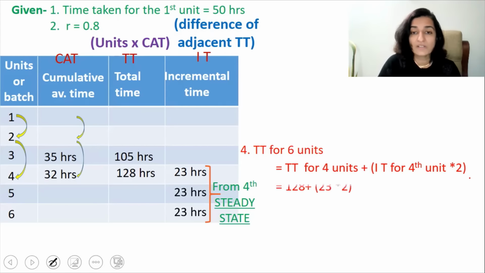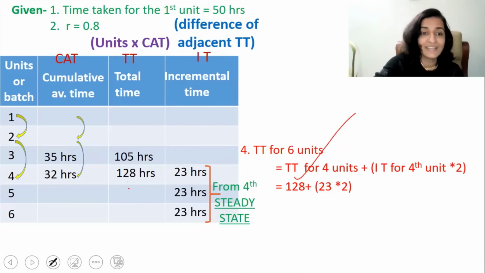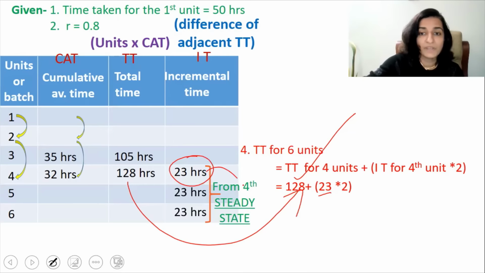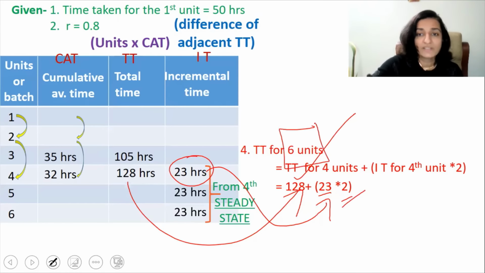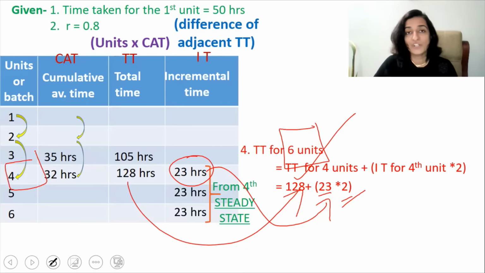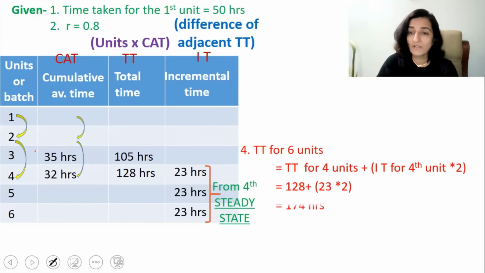So the answer works out to 128, that's coming from here, 23 hours, that's coming from here, and the 2 units, that is actually 6 units, that's the total units, minus the 4th unit from which we have acquired the steady state. So the answer works out to 174 hours.